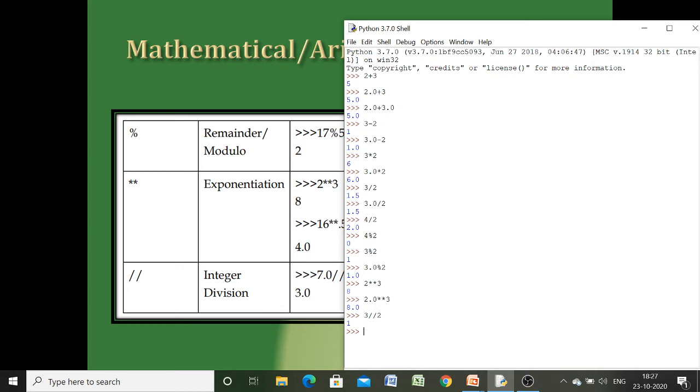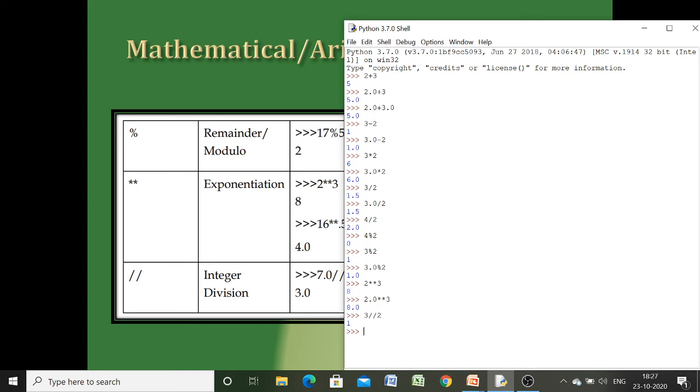Floor division means if we divide using the simple division operator, then it will give us 1.5. So you may ask, when we are dividing using floor division, why is this 1.5 not considered as 2, why is it considered as 1?